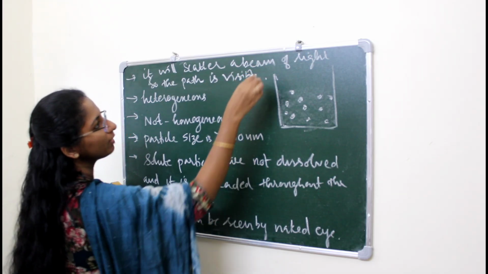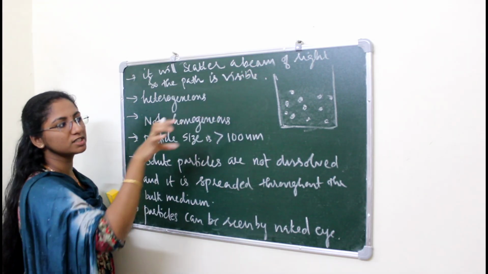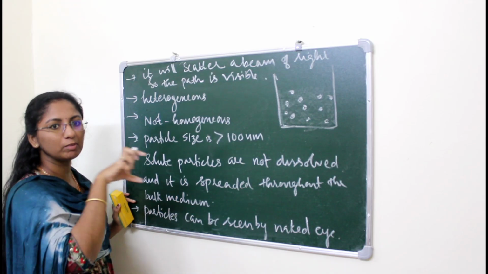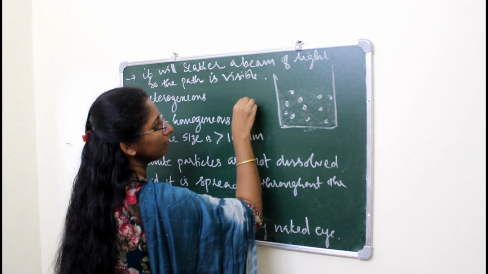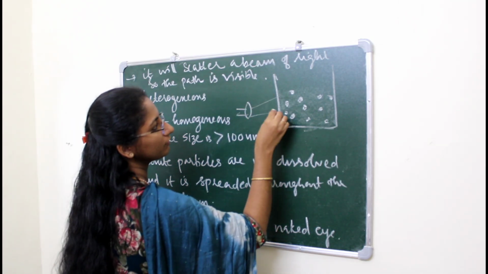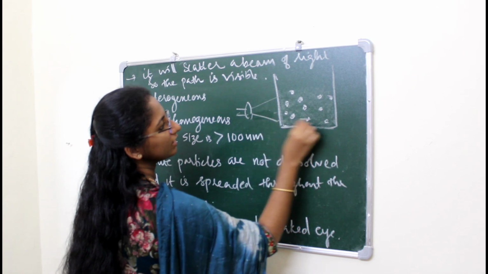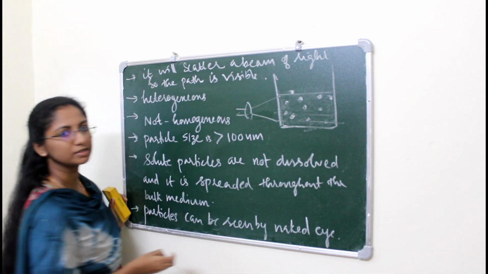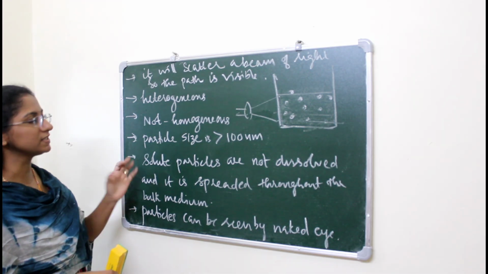Clearly visible. When we pass a beam of light through the suspension, we can clearly see the particles and the beam of light. We can clearly see the path of this light. Okay, so that's all about the suspension.